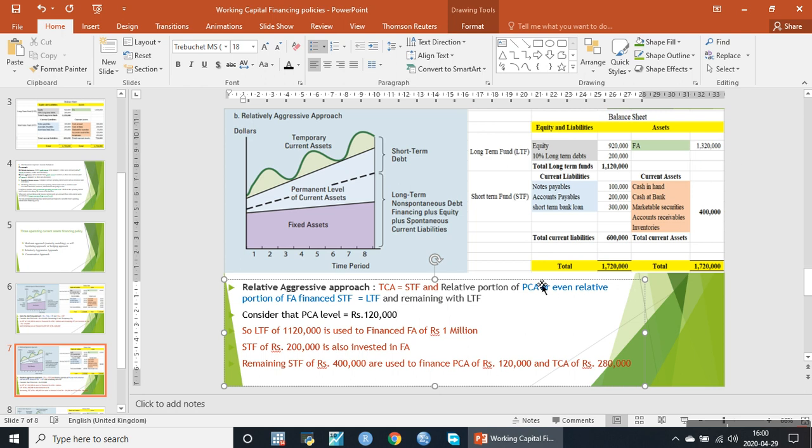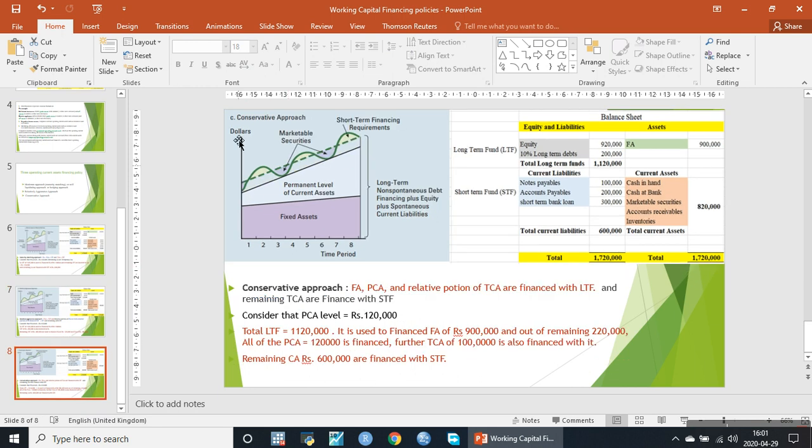This is the case of the relatively aggressive approach. We call it a relative approach because when more of the permanent current assets are financed with short-term funds, the aggressiveness increases. At the extreme level of aggressiveness, even the fixed assets are financed through current liabilities, and this is the case of extreme aggressiveness, in which even the fixed assets are financed with short-term funds.